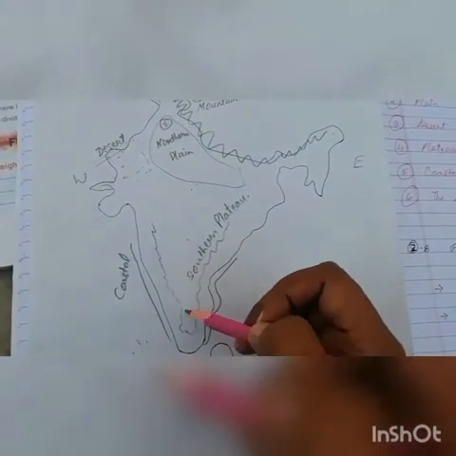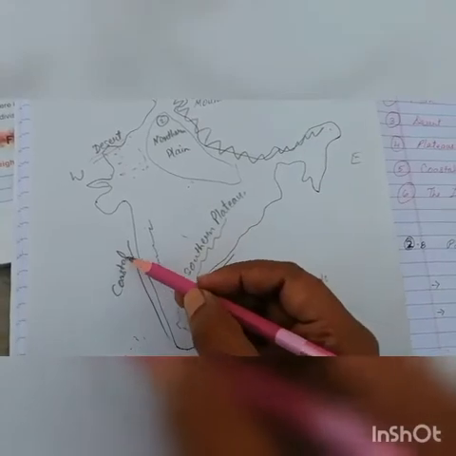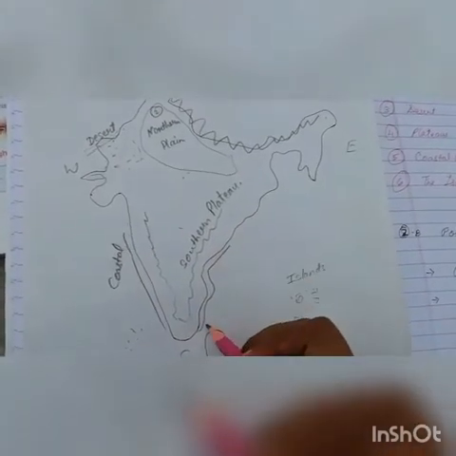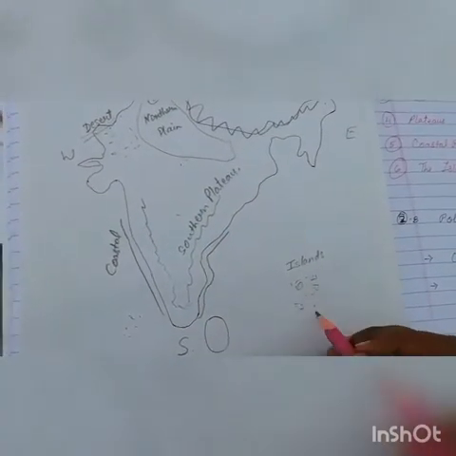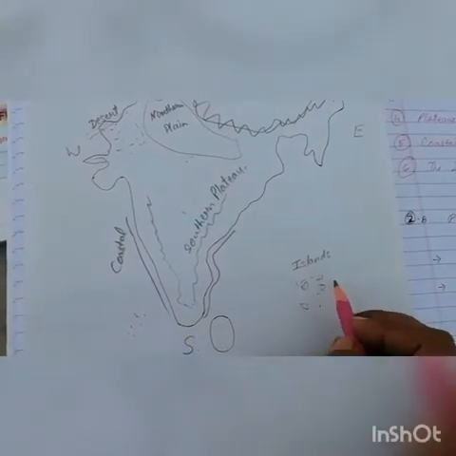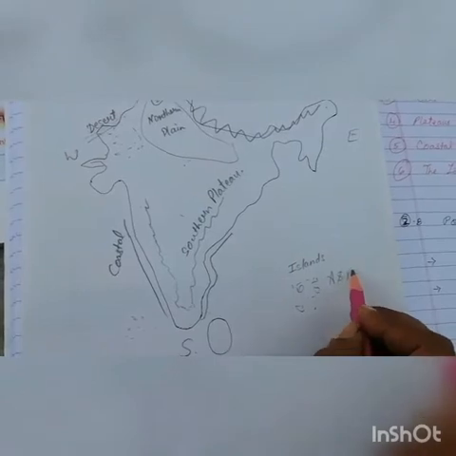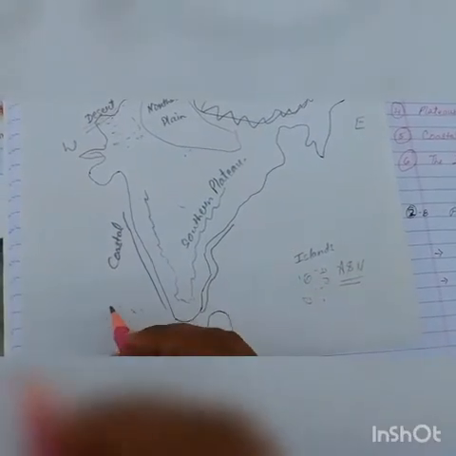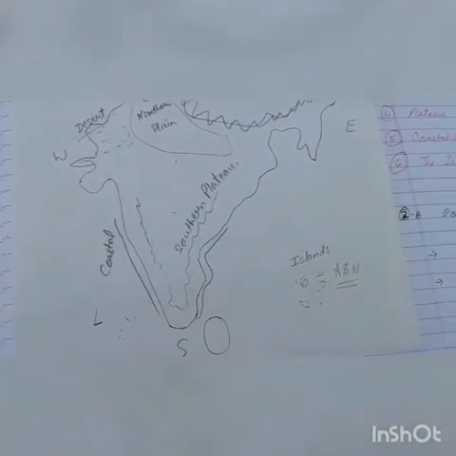In the southern part, there are southern plateaus, and the coastal areas of India. Some islands: the first are the Andaman and Nicobar Islands, and here the Lakshadweep Islands.